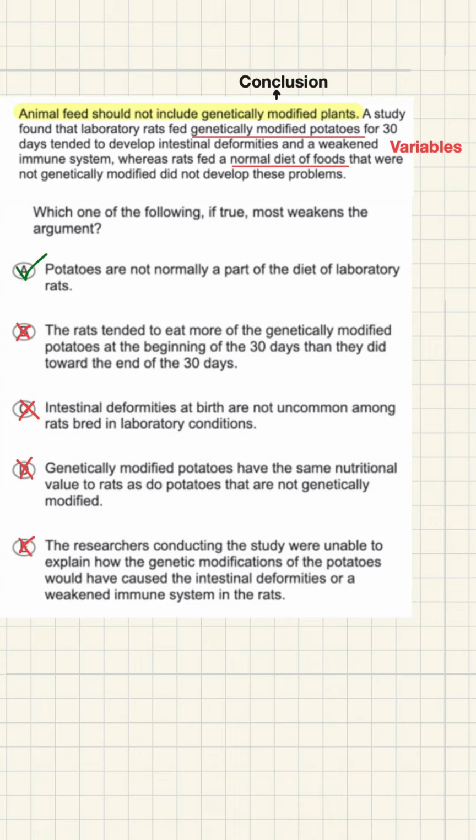E says the researchers couldn't explain how genetic modification caused the problems. You don't need a mechanism to warn against something. If a food consistently causes harm, "don't eat it" is still a valid warning, even if the reason isn't known.